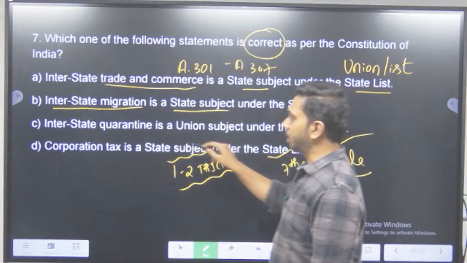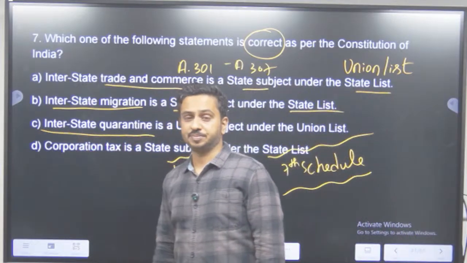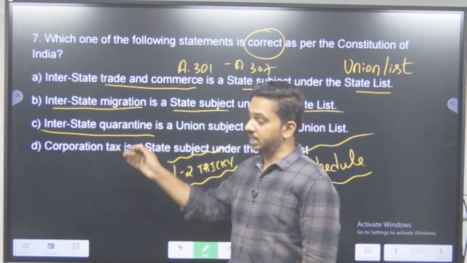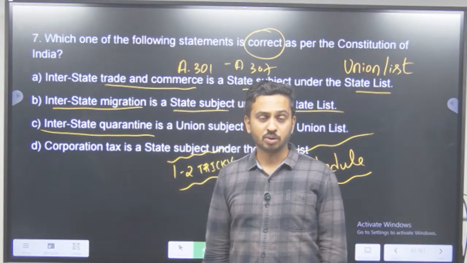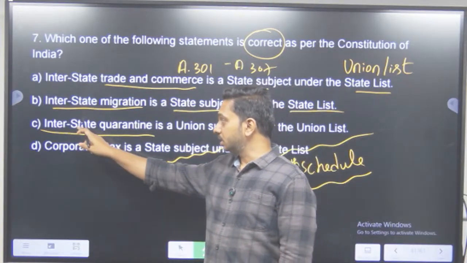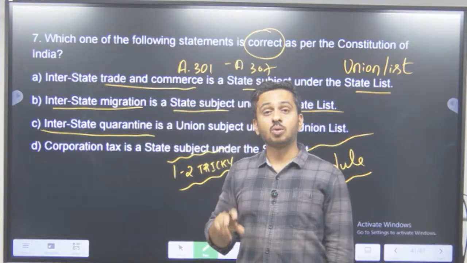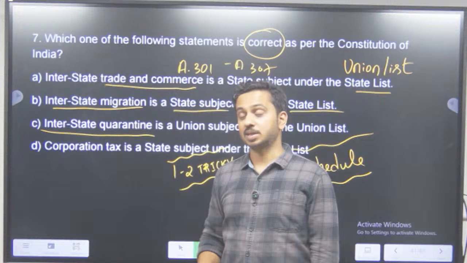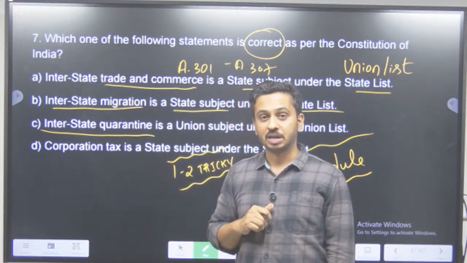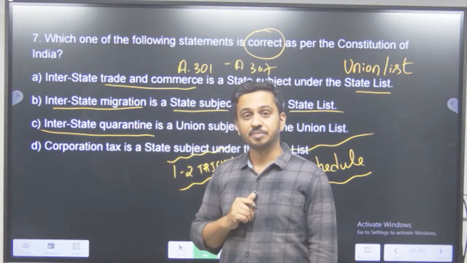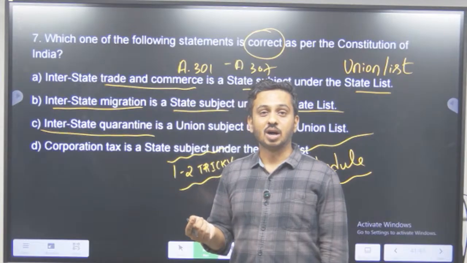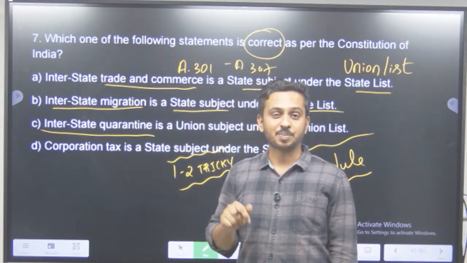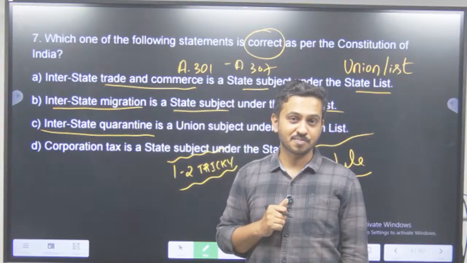So quarantine के बारे में क्यों आ रहा है? Because health again is under the state list, no doubt. But कोई बीमार होके क्वारंटीन हो रहा है and it's an interstate quarantine. Somebody from Hyderabad has come to Bangalore and that guy has been quarantined. Now is it according to the rules of Andhra Pradesh, Telangana or Karnataka?